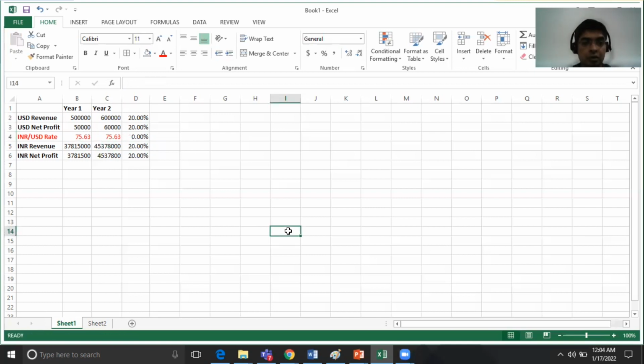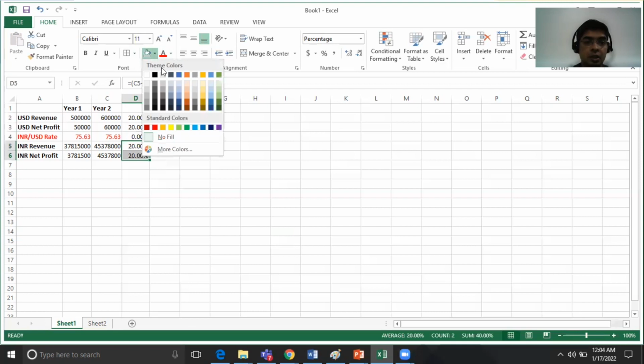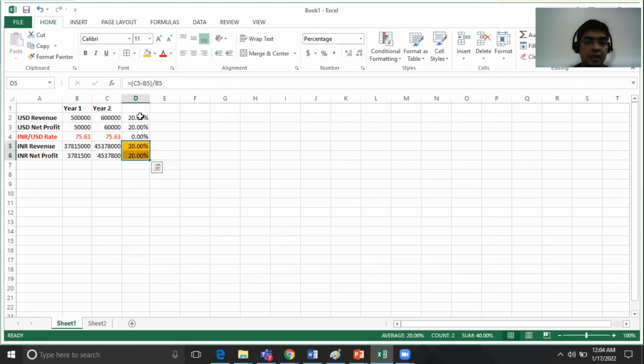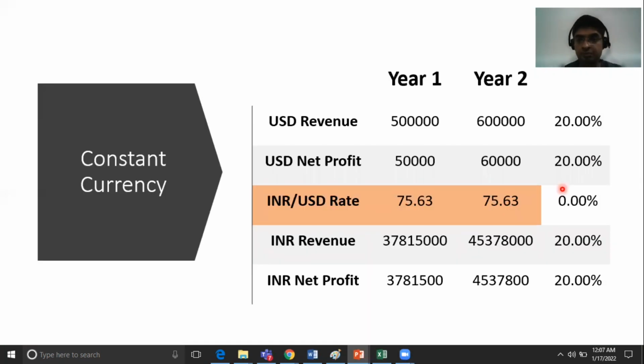When we do so, we will observe that the INR revenue and INR net profit also turn out to be 20%, making it in line with what has been achieved in the USD revenue and USD net profit. This is what constant currency is. This levels the ground. When you apply constant currency, the percentage increase in the revenue or net profit or net margin is constant, and that is what constant currency is.